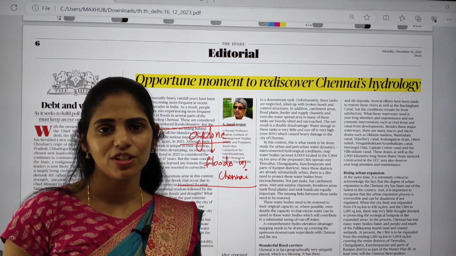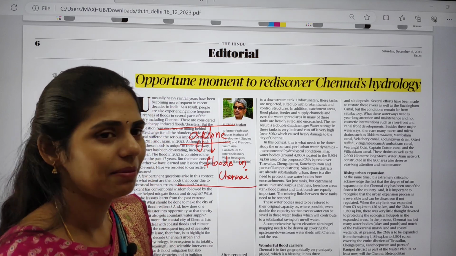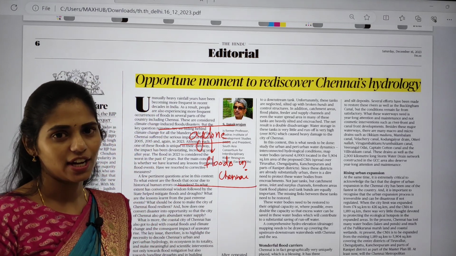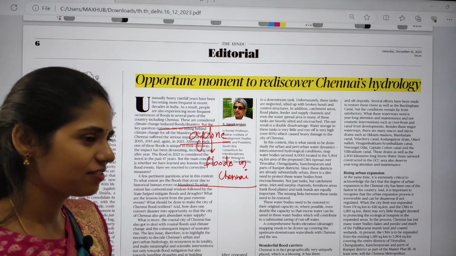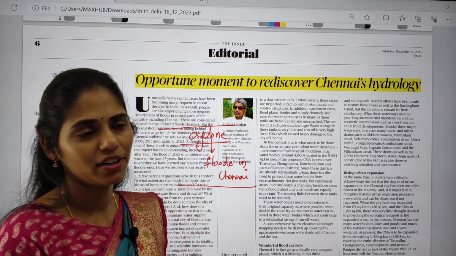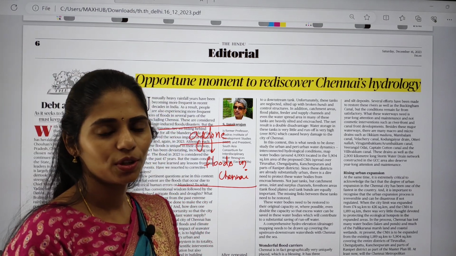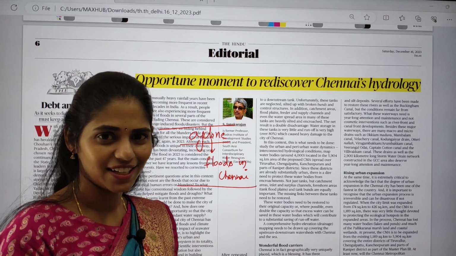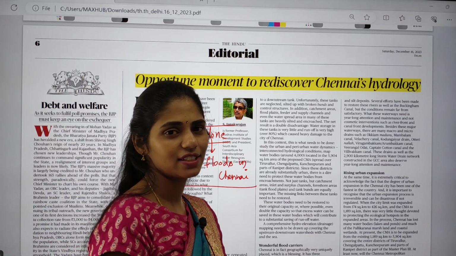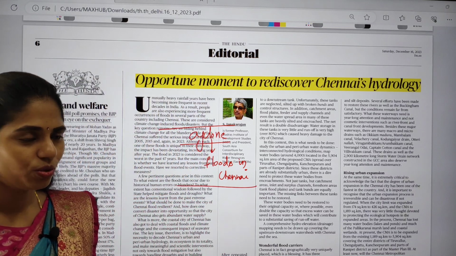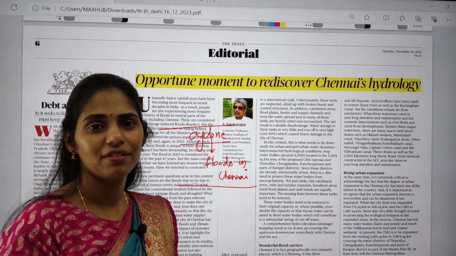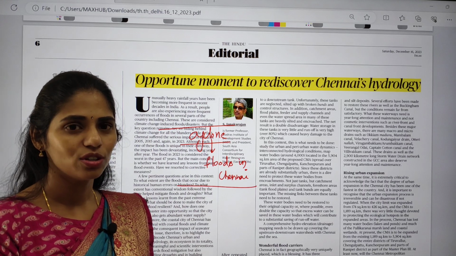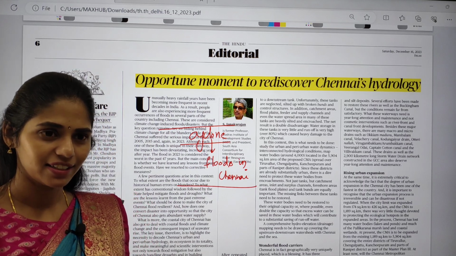Actually, one of our students, Nalamai, was stuck in these floods in Chennai, and because of this there was no power, no internet. Because of that, she was unable to attend even the live class of mains answer writing, and she personally texted me that there was no availability of power and internet. So because of that reason, she didn't attend the class.